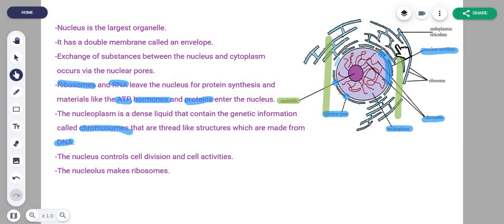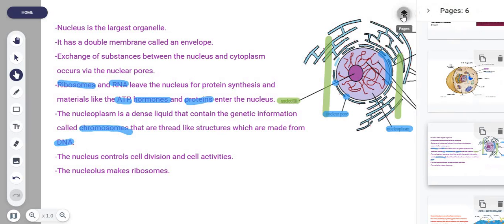These structures, in a sort of pattern here, you can see that they are continuous with the nuclear membrane of the nucleus. The nucleus has two membranes. That basically means it's called an envelope, right? I'm going to show you what I mean by that.